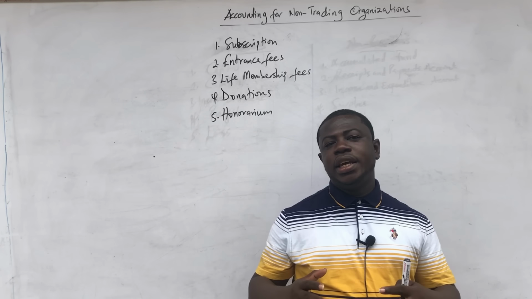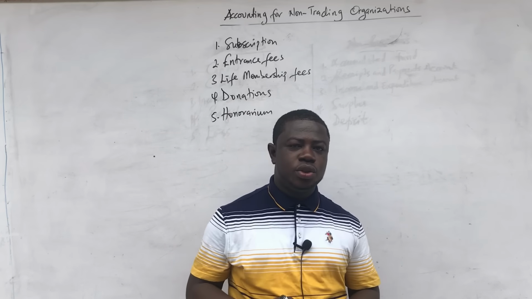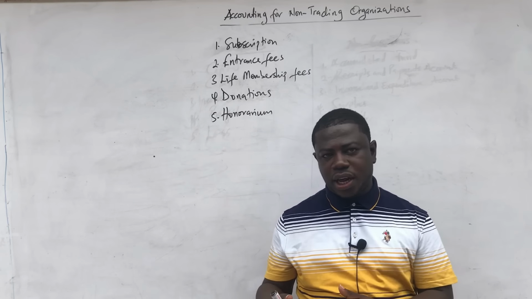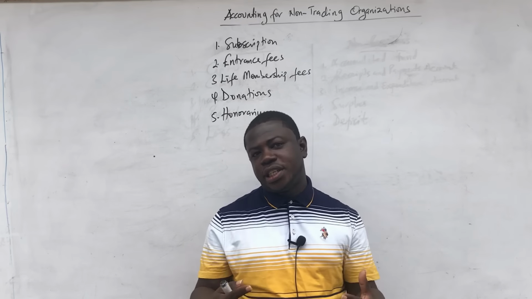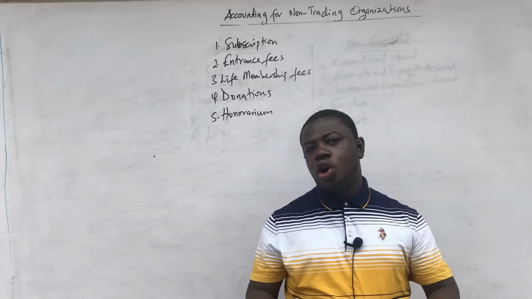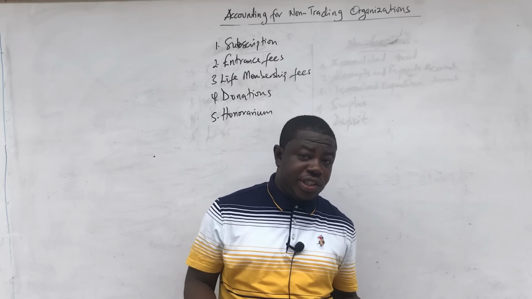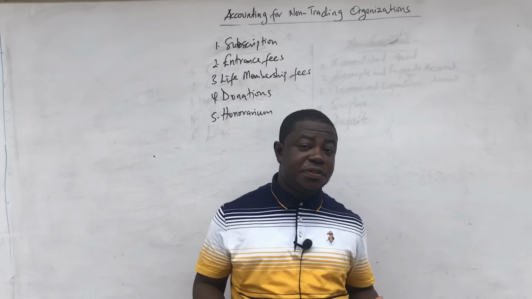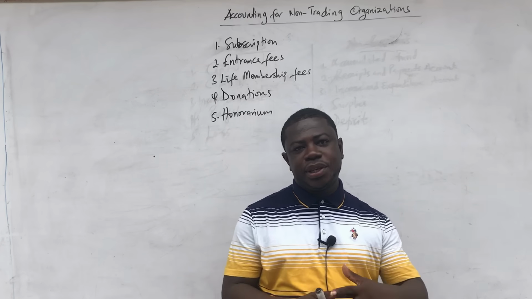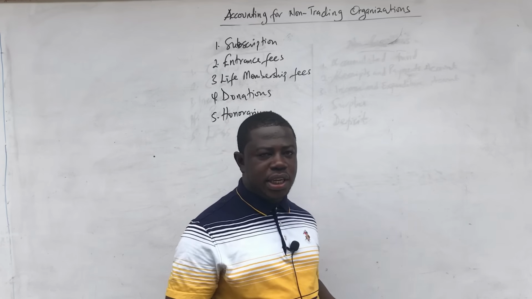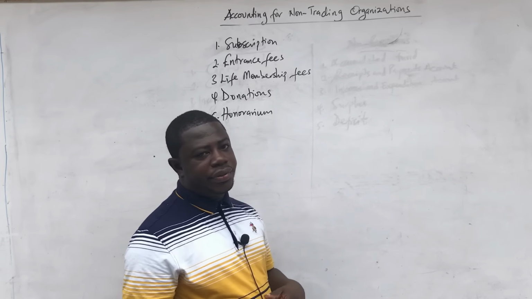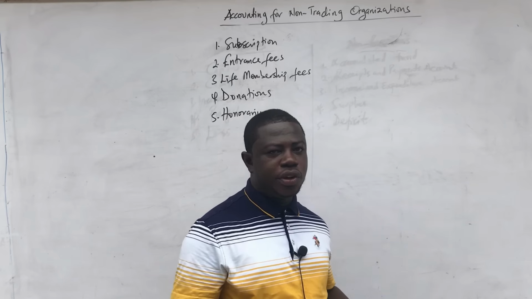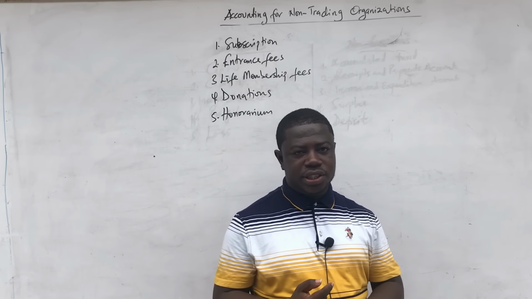It's actually the fee that you pay to a professional who comes to render professional services to the association or club. So when you invite someone, for example, to come and give a talk on a specialized area, a professional, then you pay the person some amount of money as fees for the professional service that the person came to render. That amount that you pay is called the honorarium. And the honorarium will come in as an expenditure for the non-trading organization.